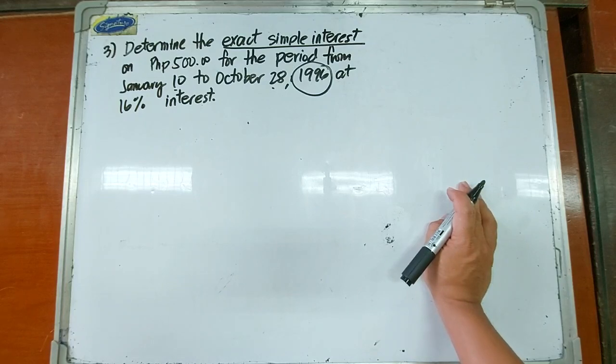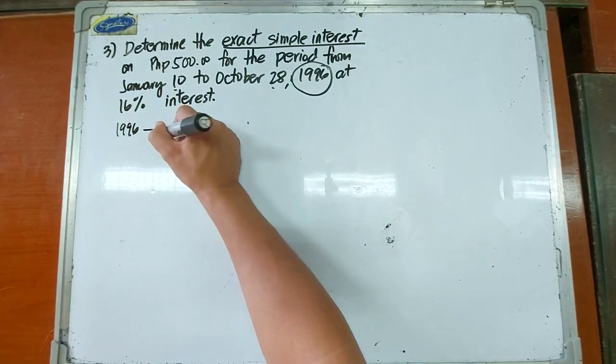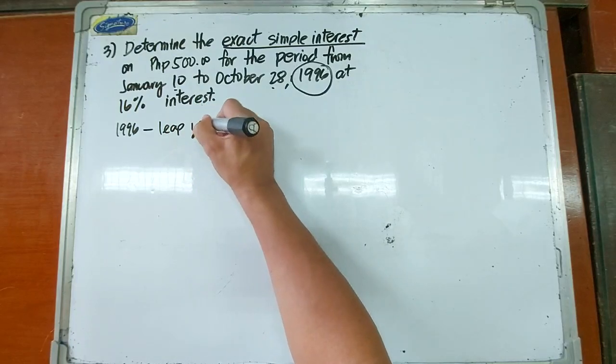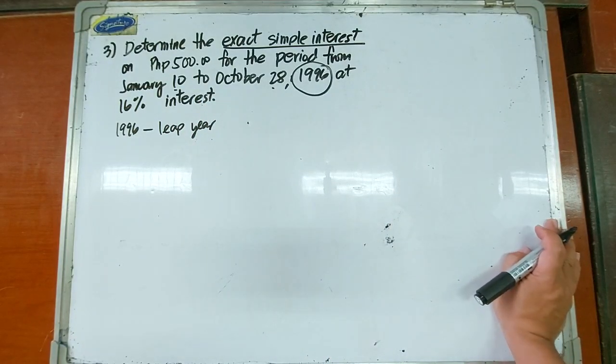So 1996 is a leap year, which means there is a February 29, so we have 366 days in that particular year.